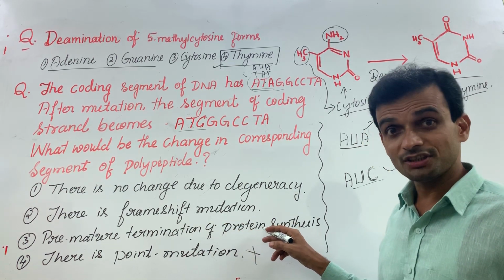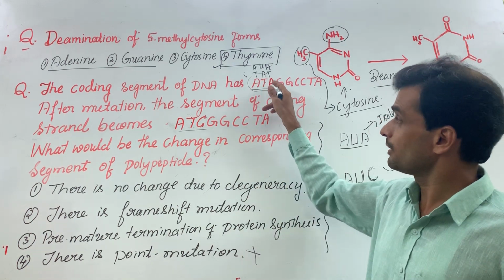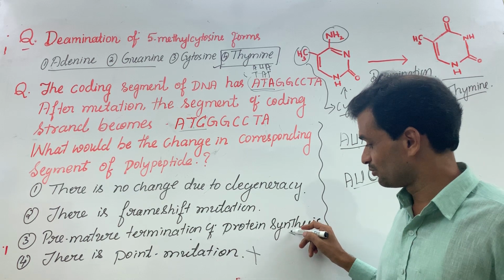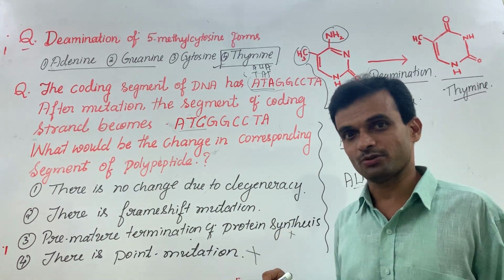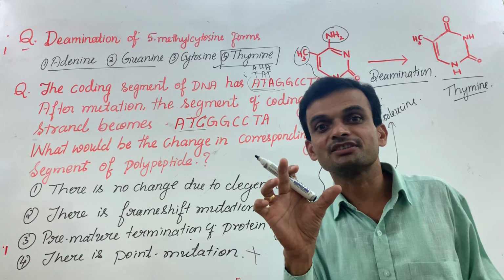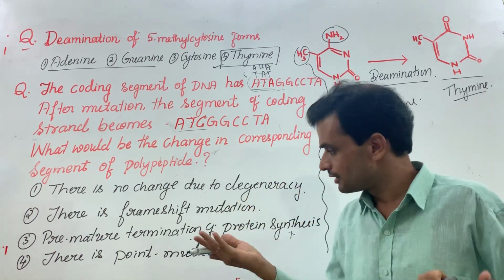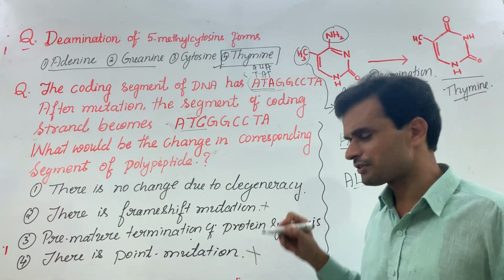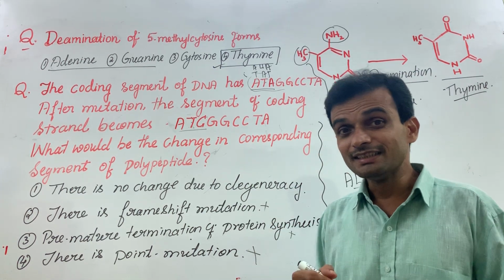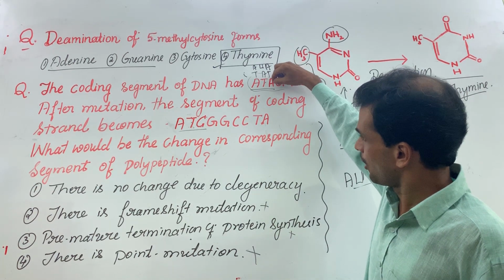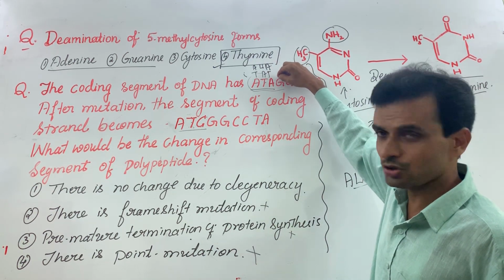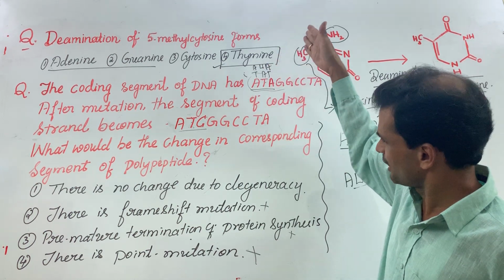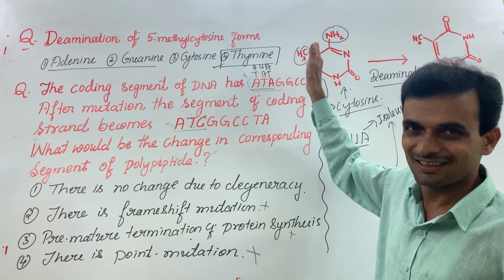Premature termination of protein synthesis: did this become the stop codon? No. There are such chances actually. One of the middle triplets becomes a stop codon. That becomes premature termination of protein synthesis. That did not happen. Frame shift: what is frame shift? Insertion of one or two bases, or deletion of one or two, in the reading frame affects the amino acid sequence from that point of insertion or deletion.